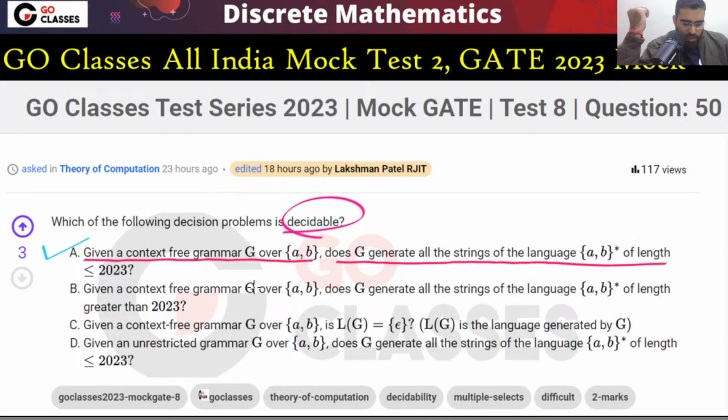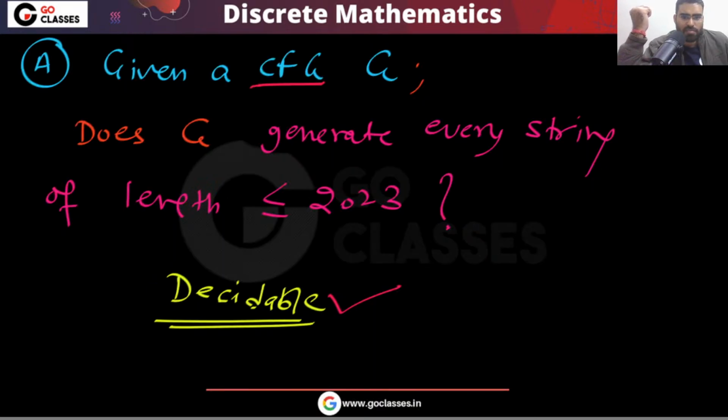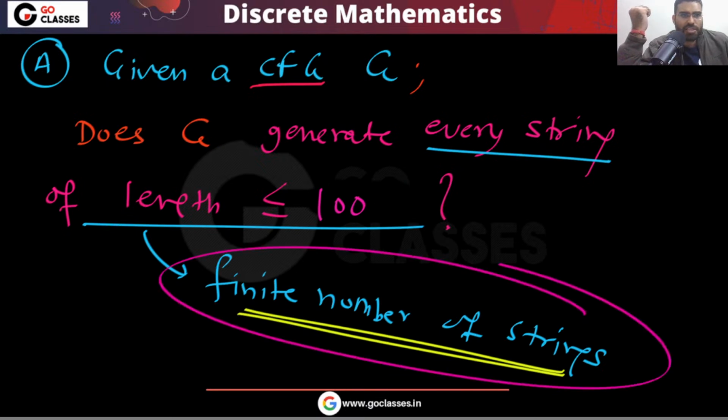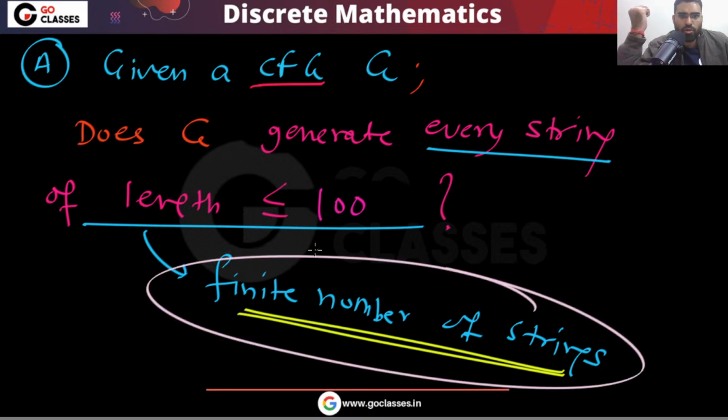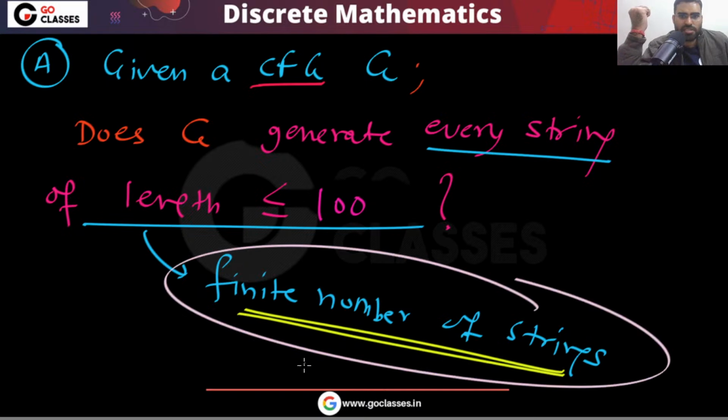You have to check only a finite number of strings. You have to check the strings whose length is less than or equal to 2023. There are a finite number of strings, so you can just check all of them.